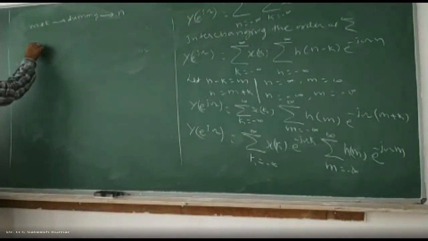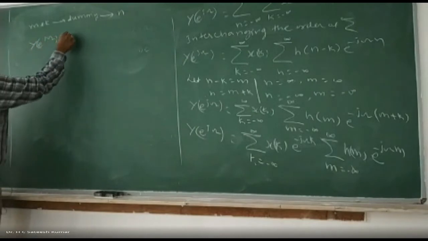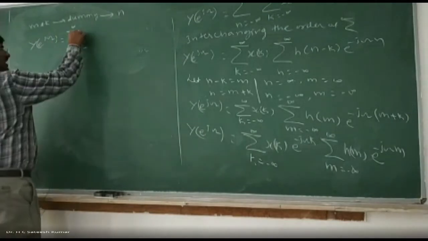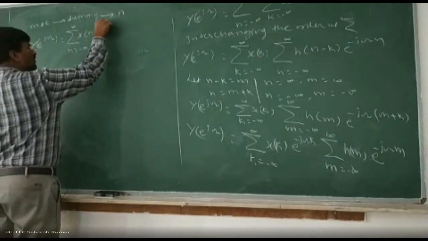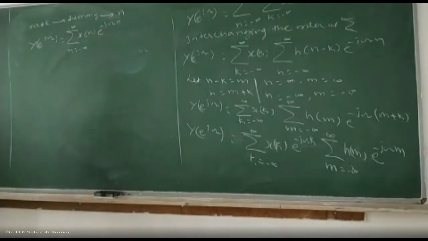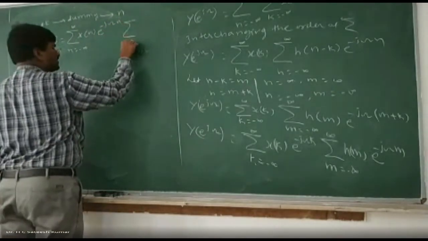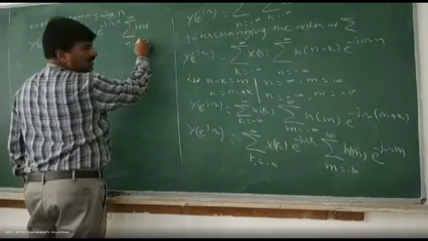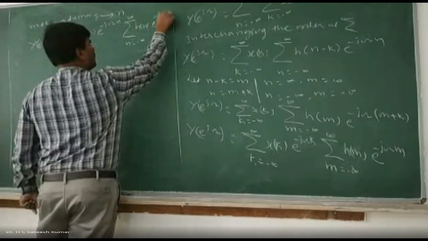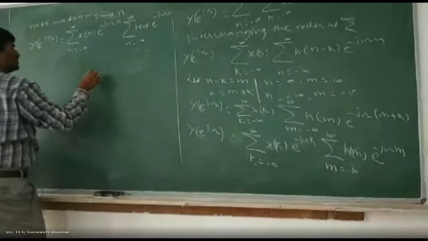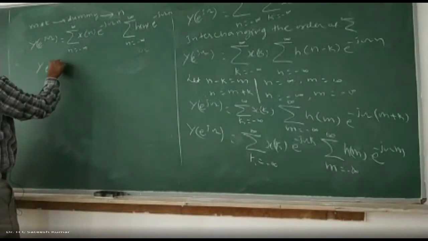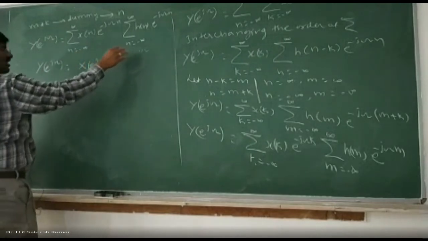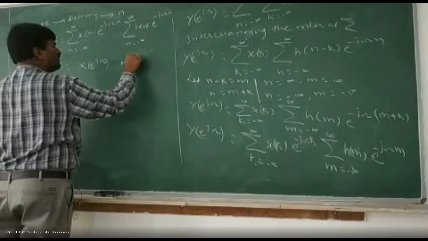Therefore, y of e to the power of j omega is equal to what? Summation n varies from minus infinity to plus infinity, x of n in place of k, I'll write n, into e to the power of minus j omega n. Similarly, summation n varies from minus infinity to plus infinity, h of n into e to the power of minus j omega n, m replaced by n. So these two are by definition, what will you get? Y of e to the power of j omega is, by definition, x of e to the power of j omega, and this is by definition h of e to the power of j omega.